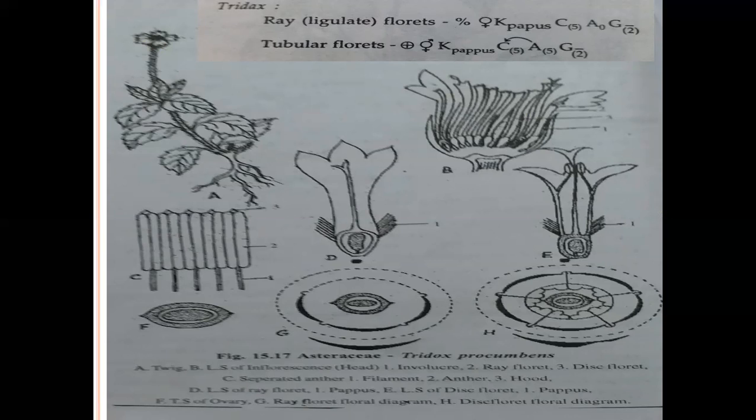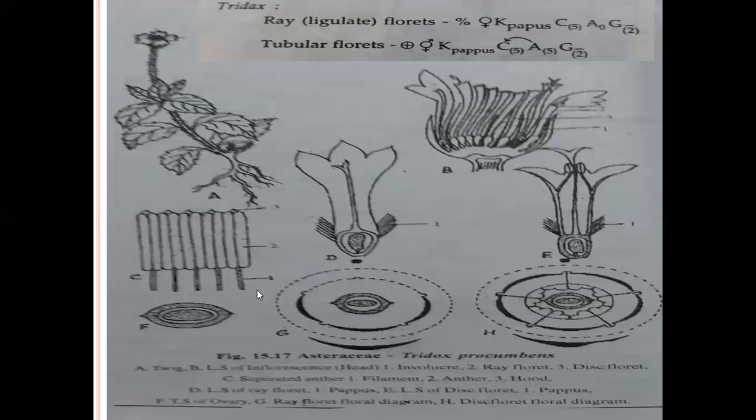Only rarely are trees present, such as the genus Vernonia. A few plants are shrubs, such as Inula, and mostly the plants are herbs.